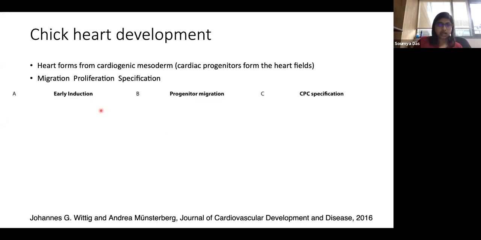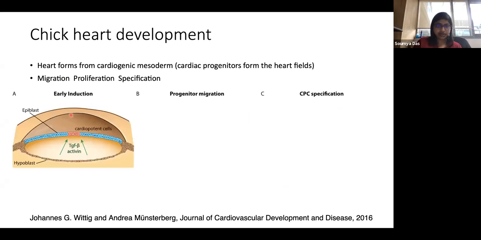So here, I'm going to show you how it happens in a 3-step process. The first one is early induction, which is pretty much the trigger that these cells in the epiblast get. And when I say trigger, I mean the molecular triggers. There is TGF-beta and activin signaling that influences a specific group of cells in the epiblast.